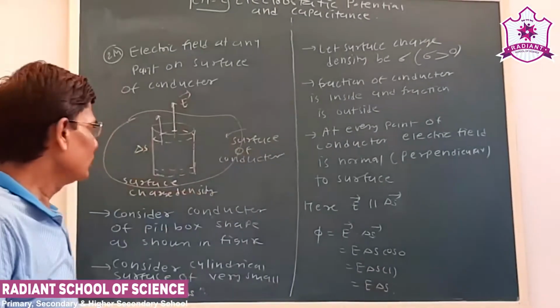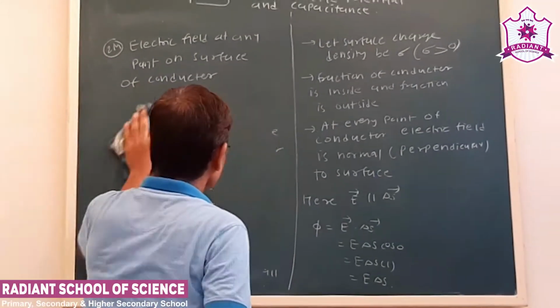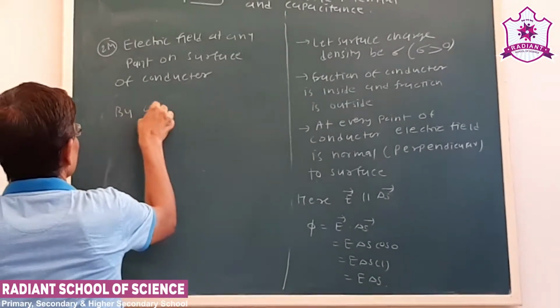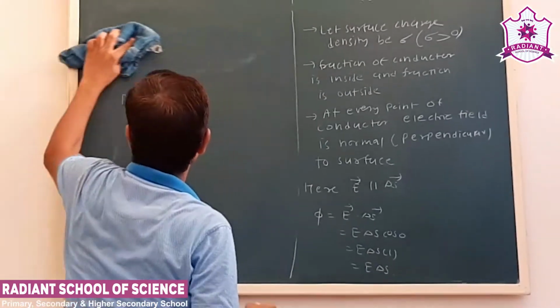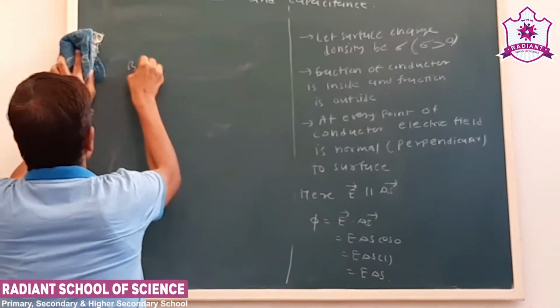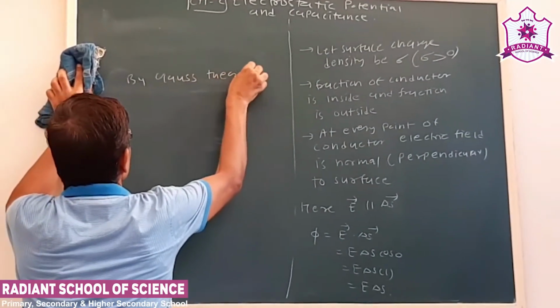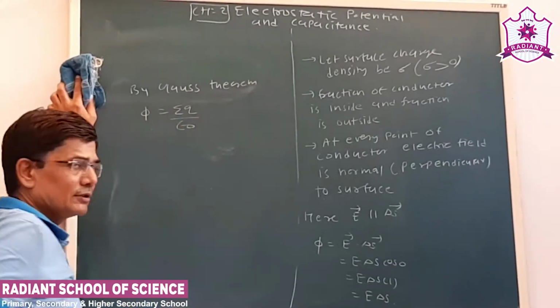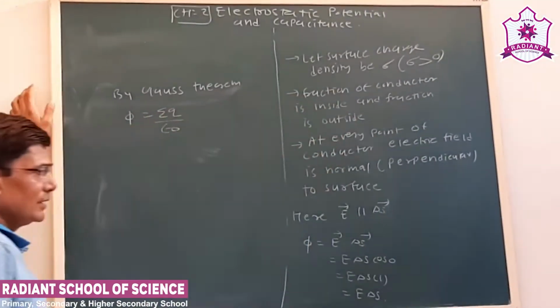Now we have to use the Gaussian formula. By Gauss theorem, that is known to us. Here the surface charge density is sigma and delta S is the area.